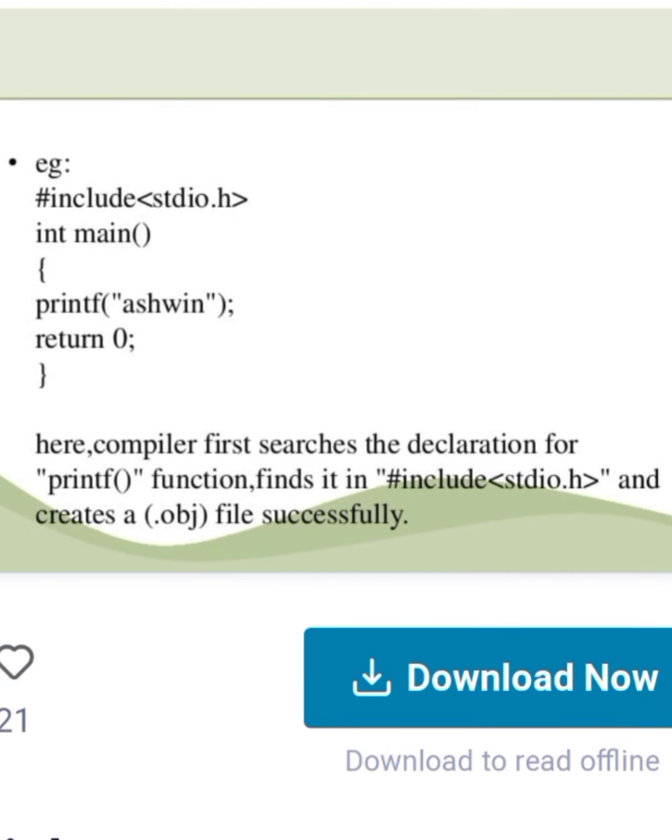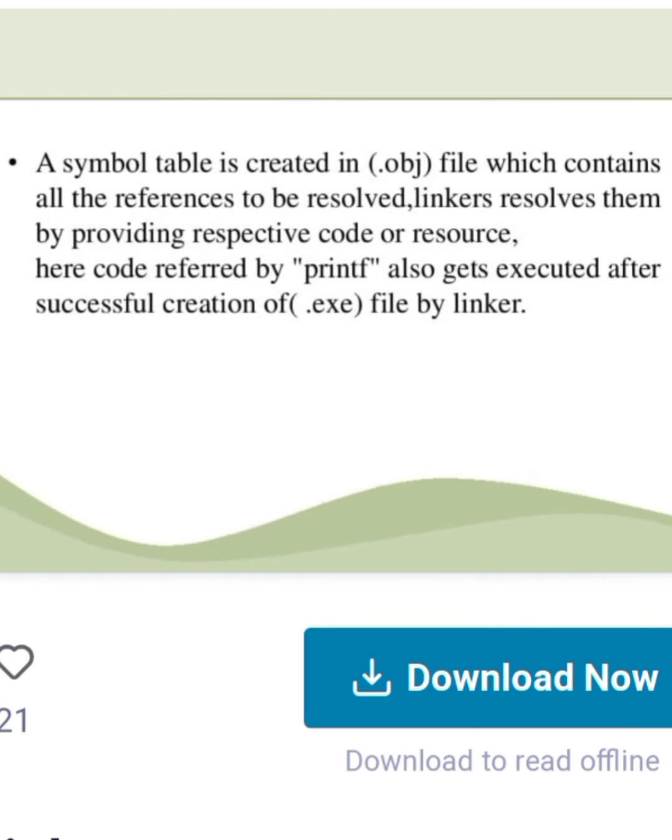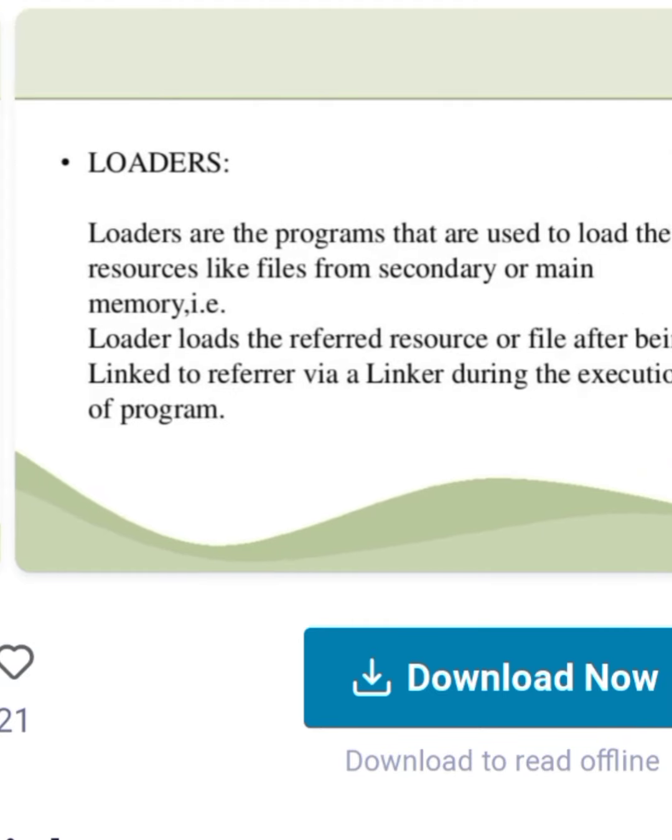Example: #include <stdio.h>, int main() { printf("Ashwin"); return 0; }. Here the compiler first searches for the declaration of the printf function, finds it in #include <stdio.h>, and creates an object file successfully. A symbol table is created in the object file which contains all the references to be resolved. The linker resolves them by providing the respective code or resources. The code referred to by printf also gets executed after the successful creation of the .exe file by the linker.